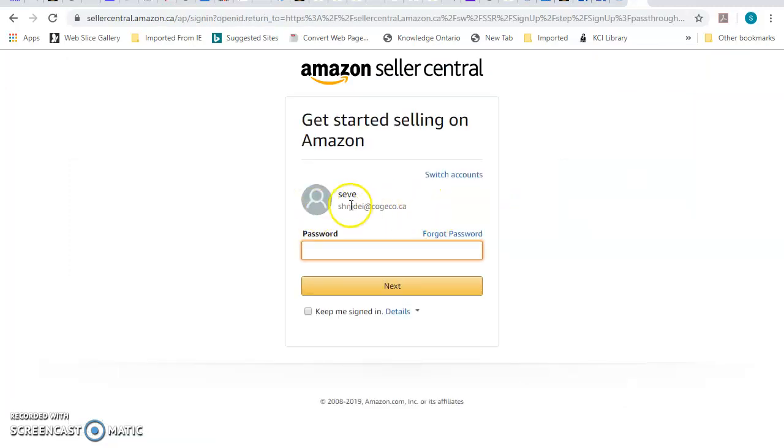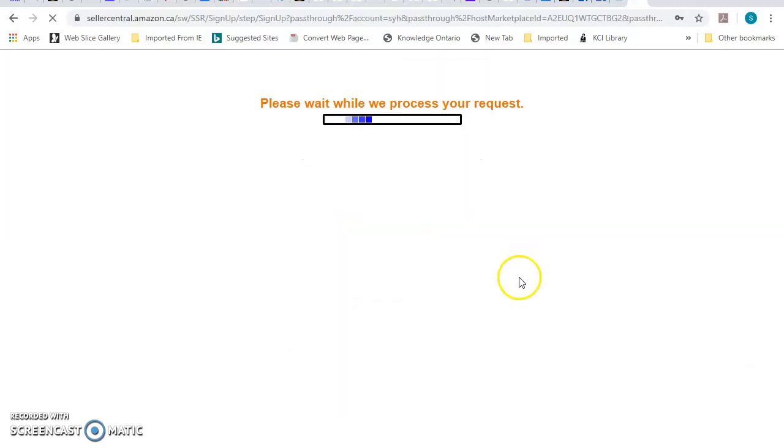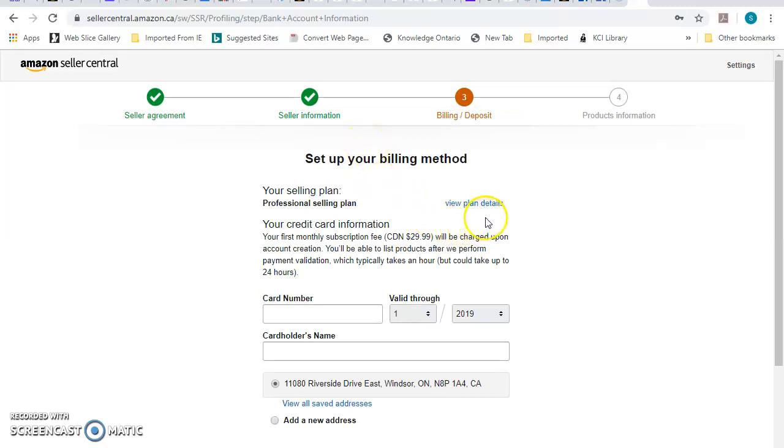Here's my email address right there. Okay, here's my email address. Don't tell me there's nothing associated with this email address, because that's bullshit. Because right here, you'll see what happens. Just watch. Every freaking time I get to this spot right here, I don't want a professional selling plan. So can you guys fix this?